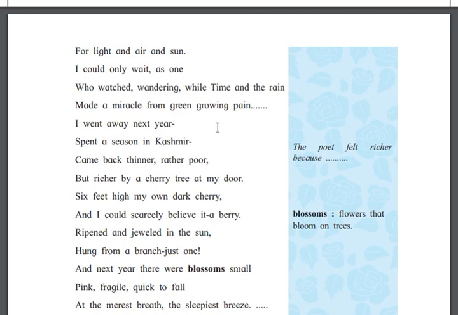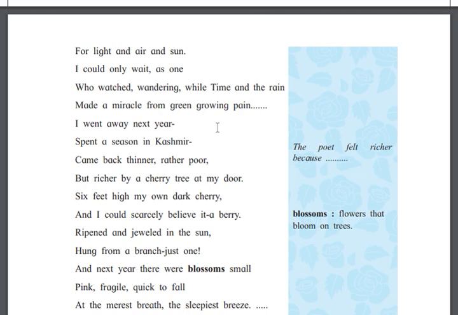Next year I spent a season in Kashmir and came back. So the poet is saying I went away from my house and I went to Kashmir, and came back.